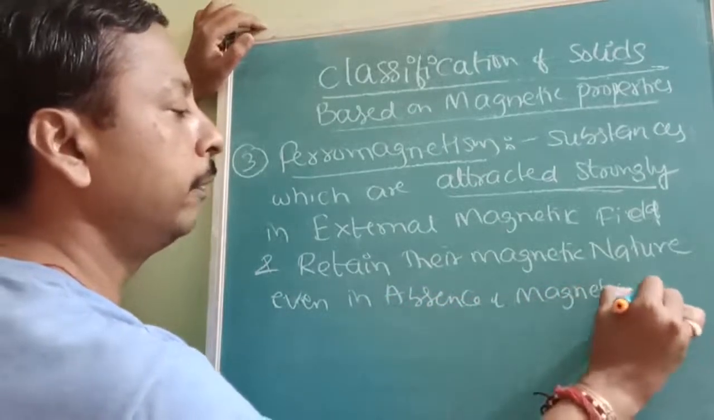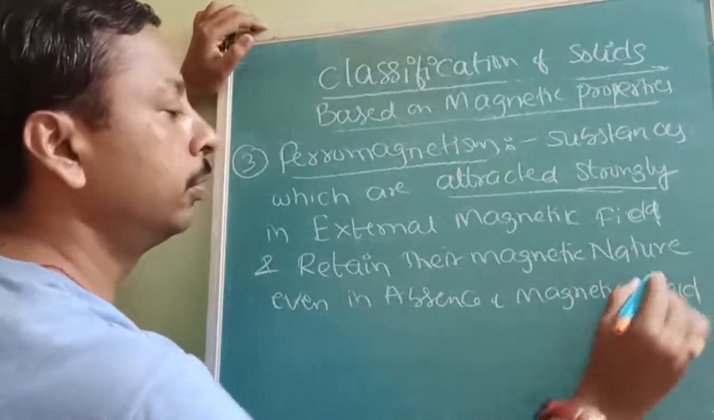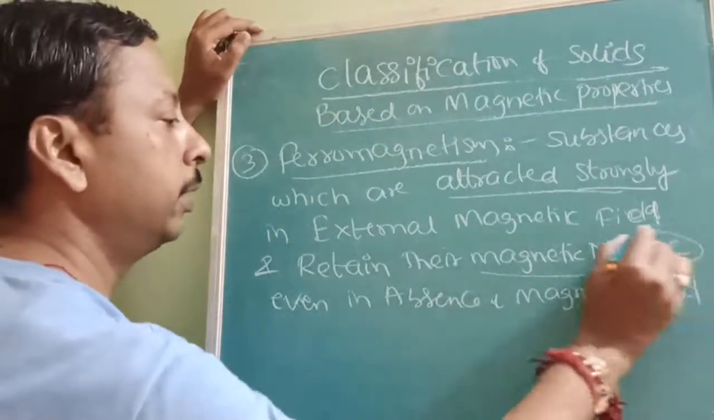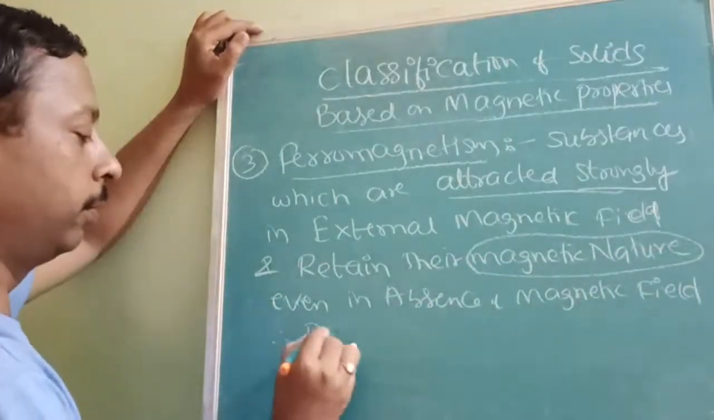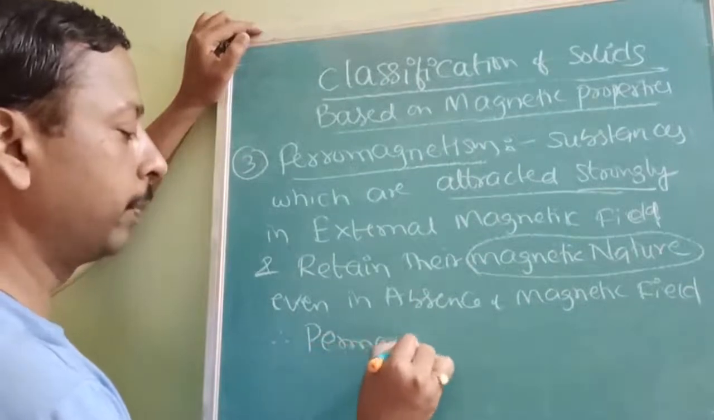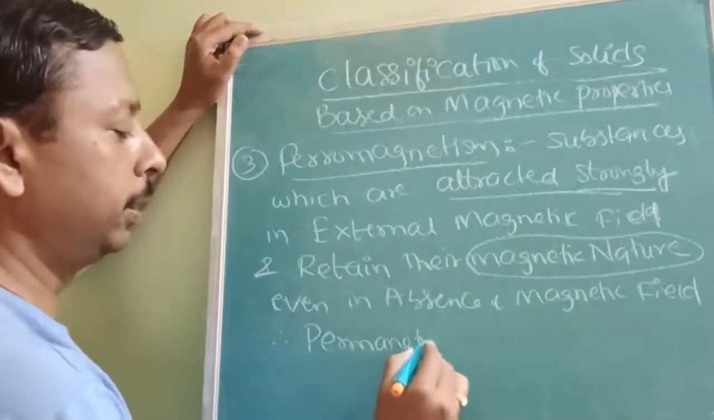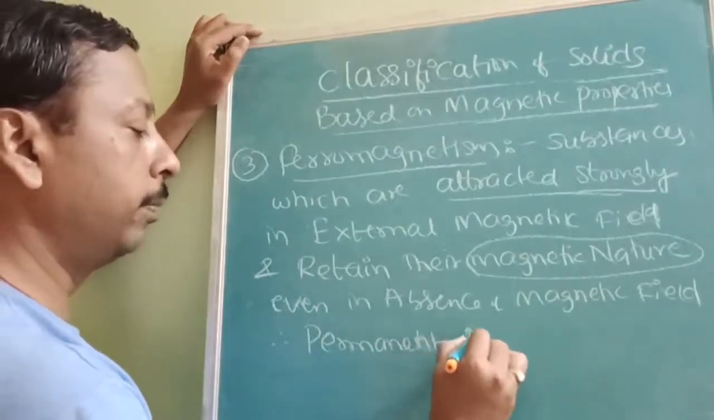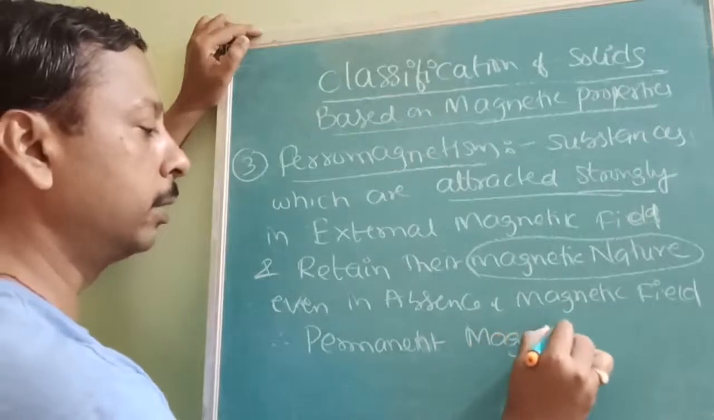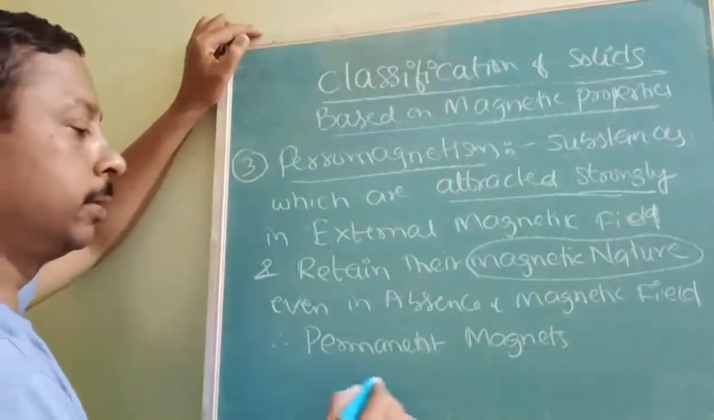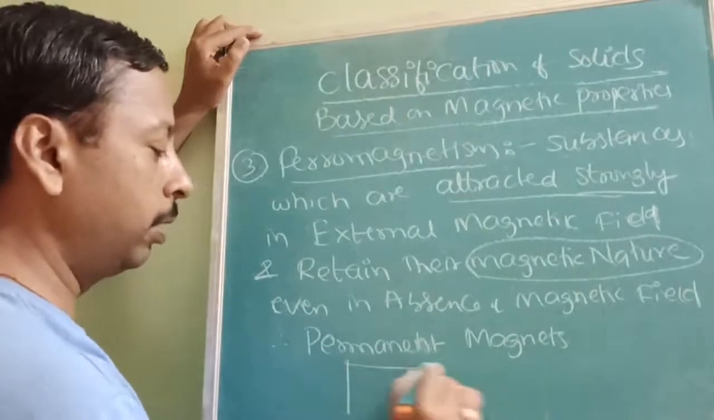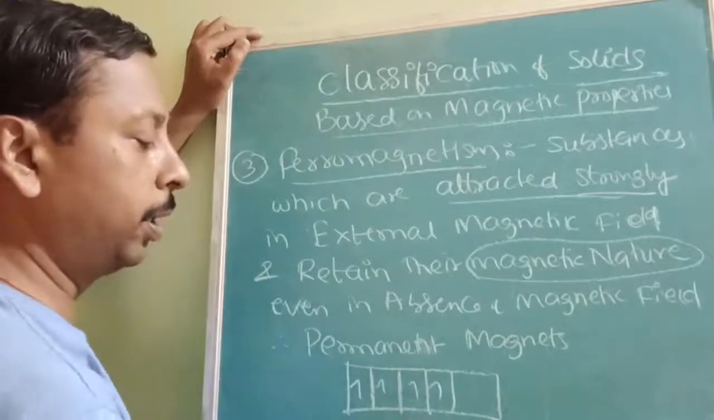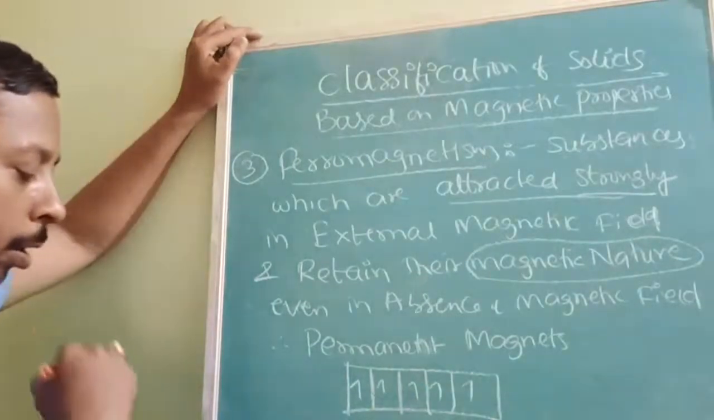Whether the magnetic field is there or not, it is still a magnetic substance; they will not lose their magnetic nature. Therefore they are permanent magnets, whereas before that they were temporary magnets. They are permanent magnets because the alignment involves a larger number of unpaired electrons, 4 or sometimes 5.